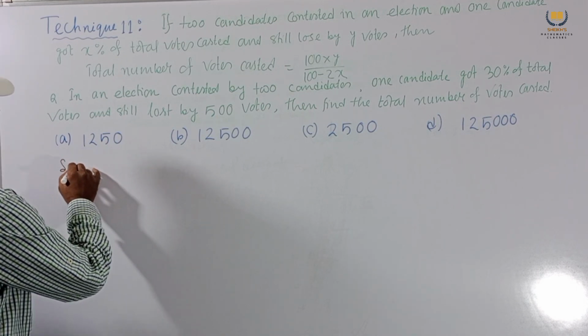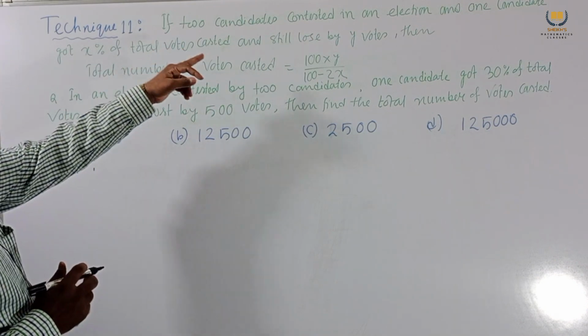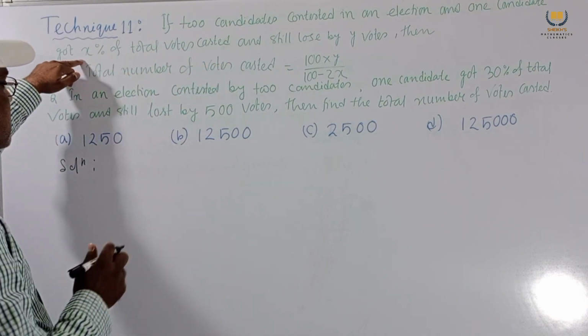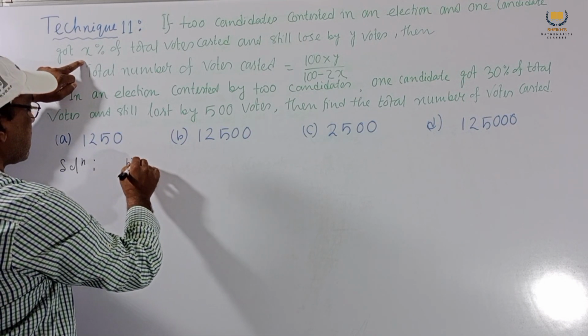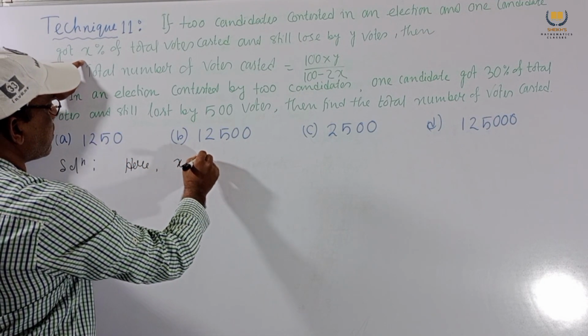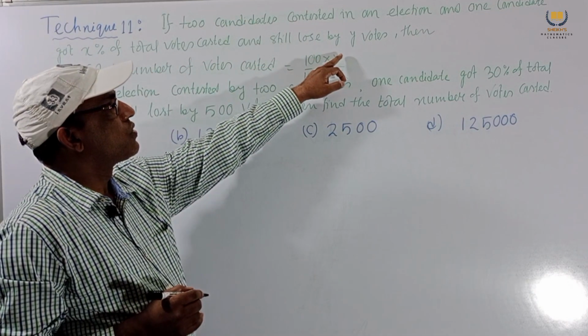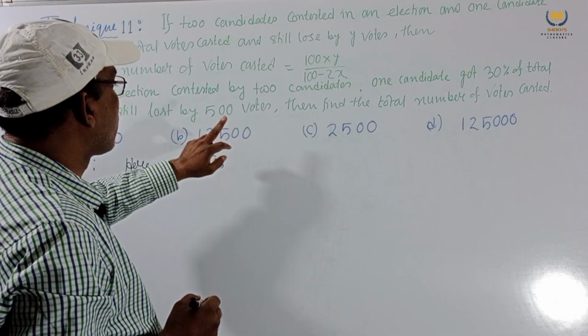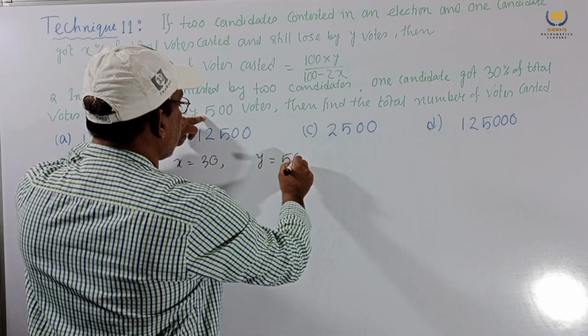Comparing with this, the candidate got 30%, so X equals 30, and still lost by Y votes, so Y equals 500.